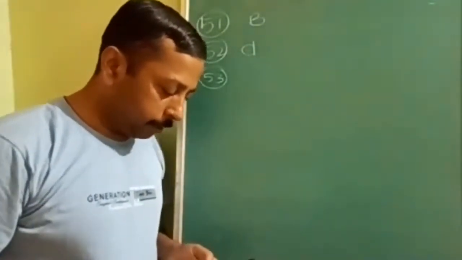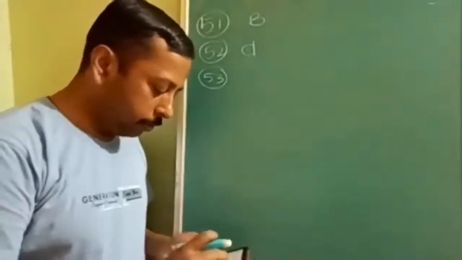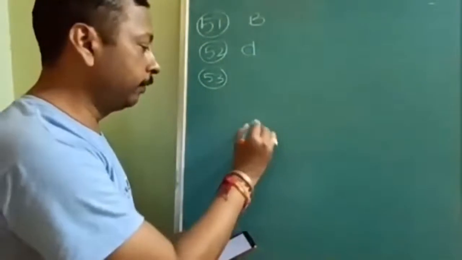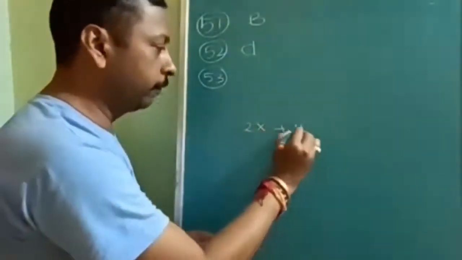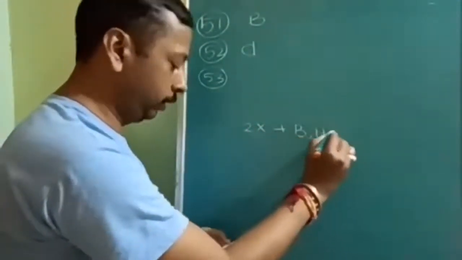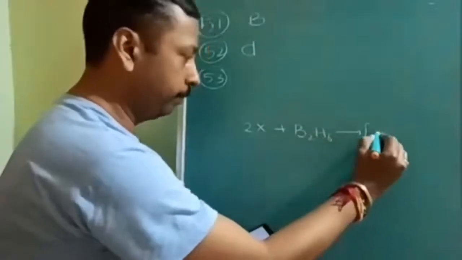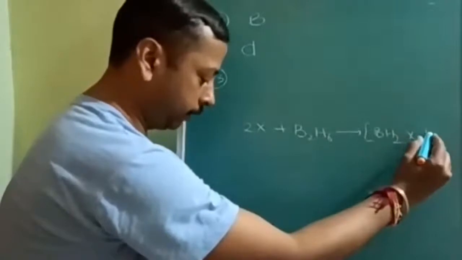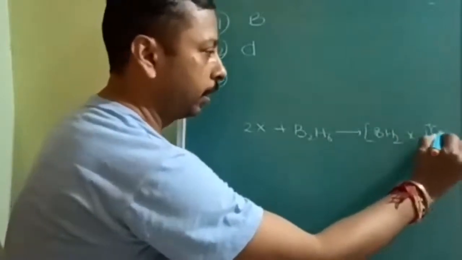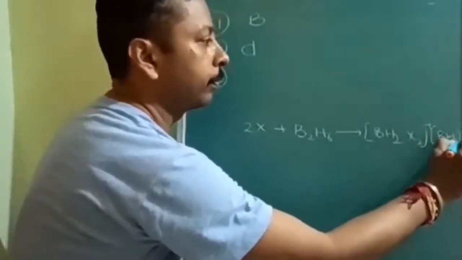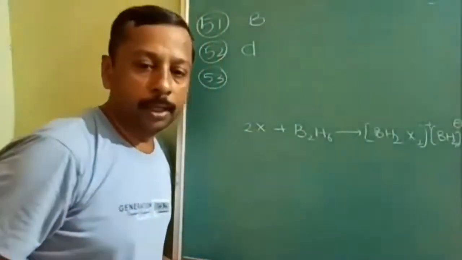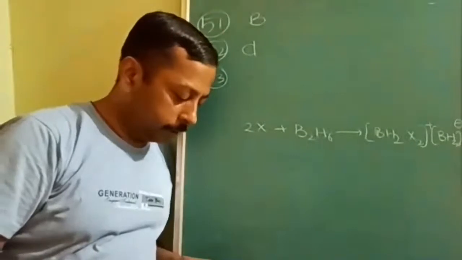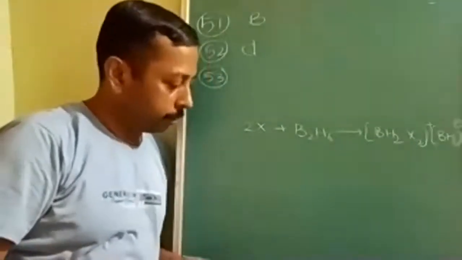Our third question: in the following reaction, this is clearly told in the reaction itself, a direct question from the lecture, B2H6 gives BH2, same to same. I don't think anybody has made a mistake, especially those who attended all the lectures.